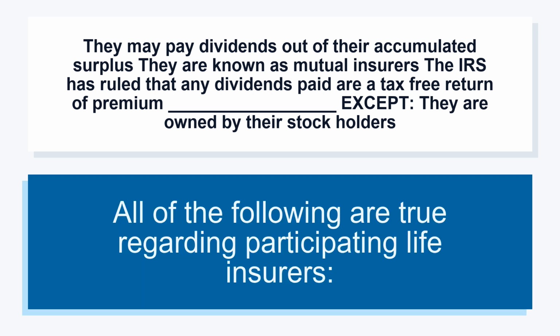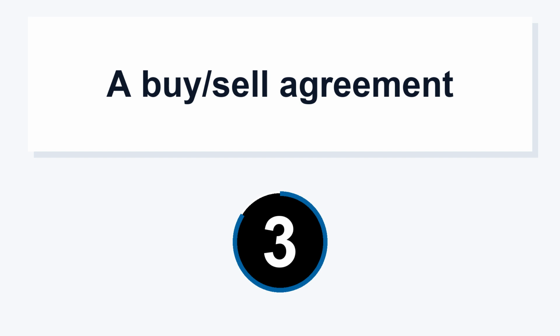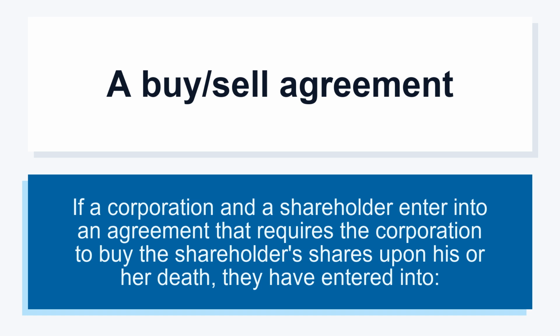All of the following are true regarding participating life insurers. A buy-sell agreement. If a corporation and a shareholder enter into an agreement that requires the corporation to buy the shareholder's shares upon his or her death, they have entered into.